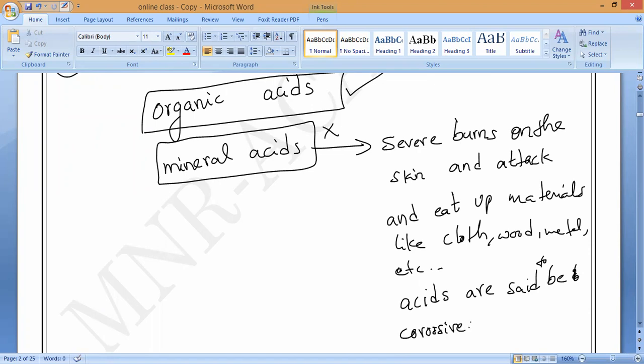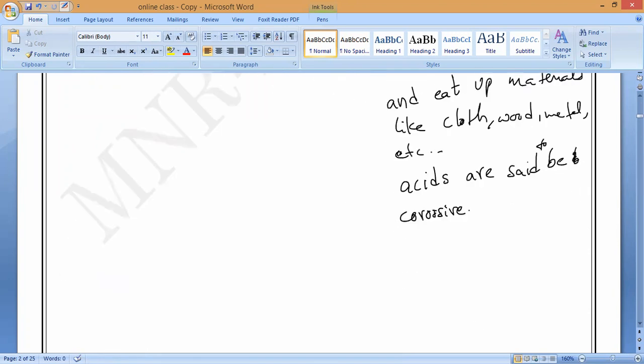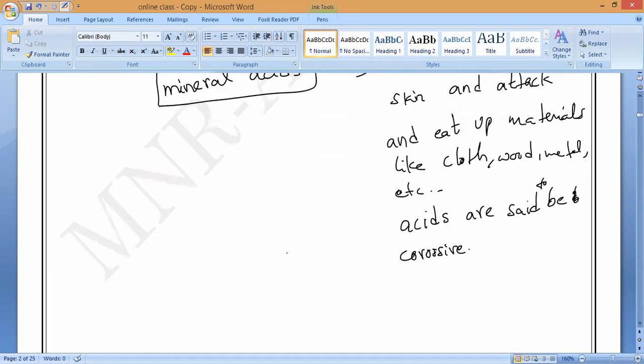Please note it down. Said to be corrosive. For example, why should we call acids corrosive? Take concentrated sulfuric acid. Concentrated is written as CONC dot. Whenever you see this symbol, it indicates the acid is very dangerous. Remember that.